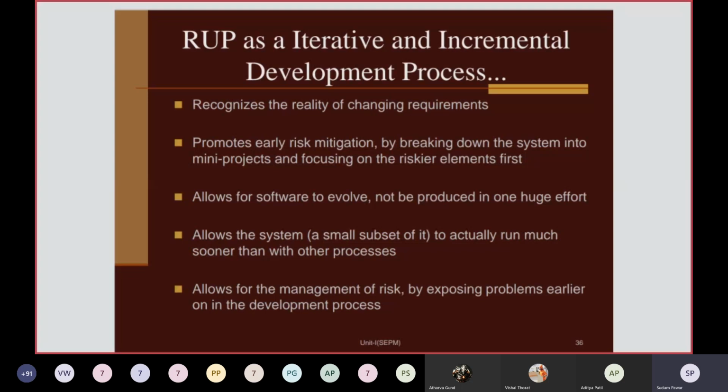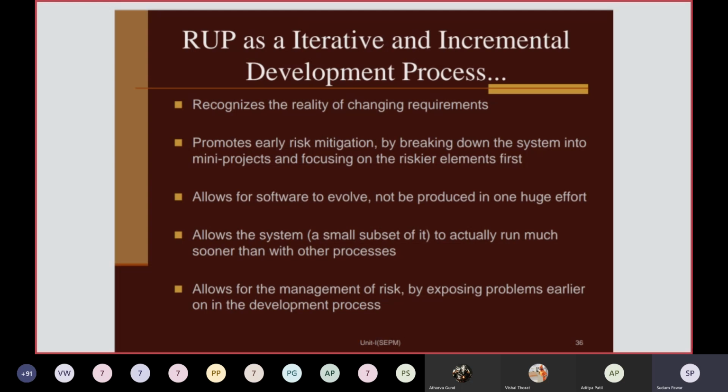And it allows the system to actually run much sooner than with other processes. Because you are considering the iteration as a mini project, you can check the status up to that particular point of your software development stage, and you can execute that particular product. It also allows for the management of risk by exposing problems earlier in the development process.